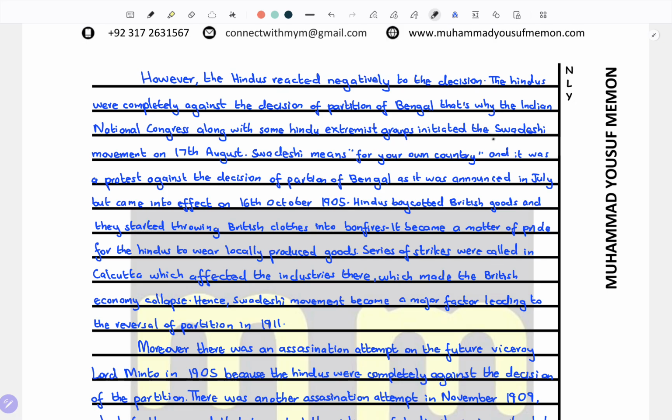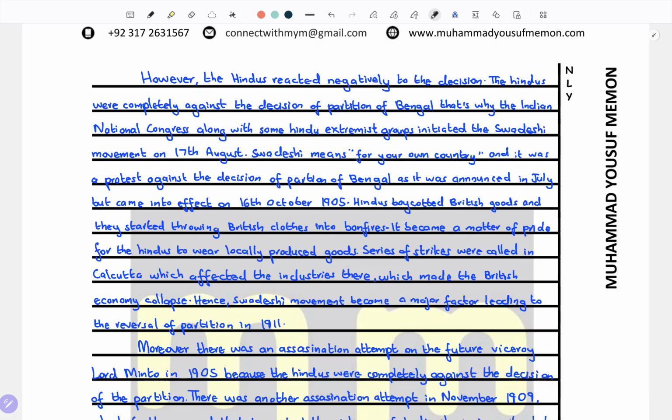initiated the Swadeshi movement on 17th August. Swadeshi means for your own country. It means that they started a movement for the betterment of their own country. They thought that they were representing all of India, and that if they did better for themselves, it would do better for India by opposing the partition of Bengal. It was a protest against the decision of partition of Bengal, as it was announced in July but came into effect on 16 October 1905.